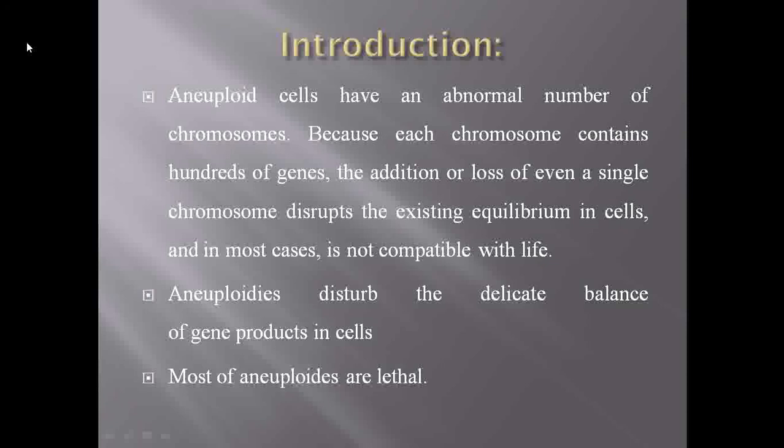That's why aneuploidy is more lethal, whether it causes deletion or, in some cases, addition of chromosomes, because it can disturb the normal genetic balance of the cells.